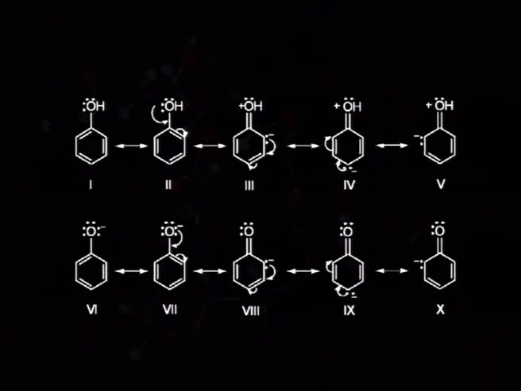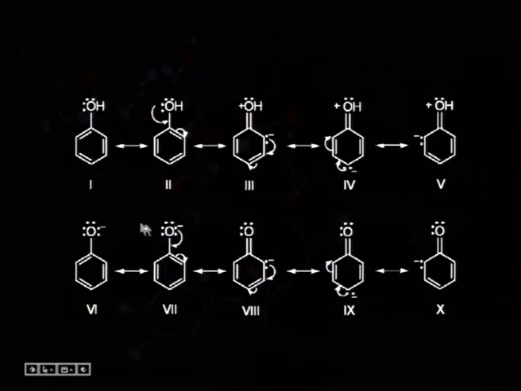But the only difference is that here we are getting a plus charge on the oxygen atom, here also and here also. Oxygen is an electronegative element, and here we are not getting any positive charge on the oxygen atom.